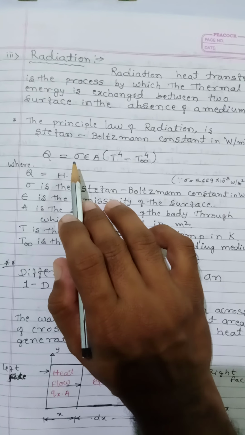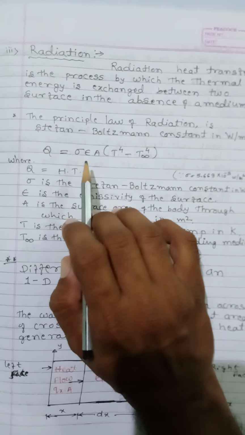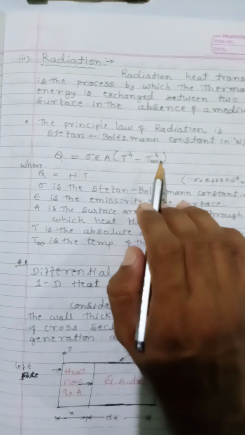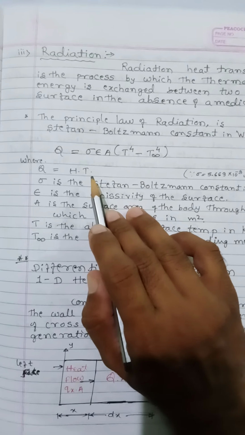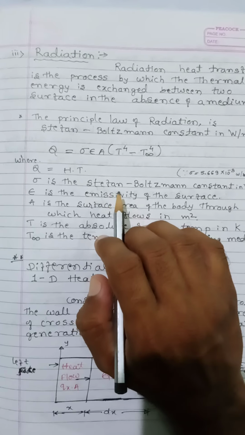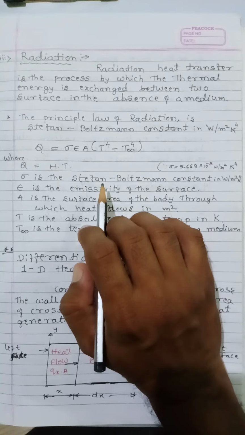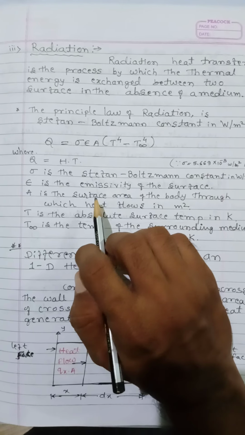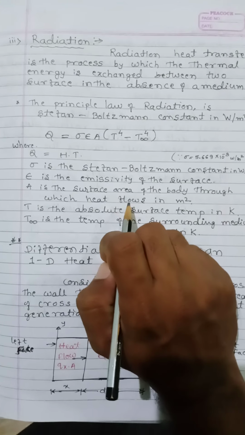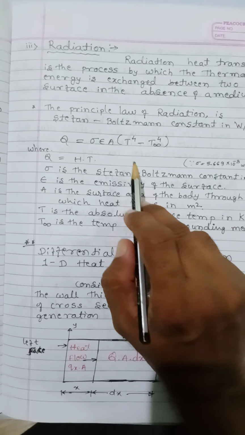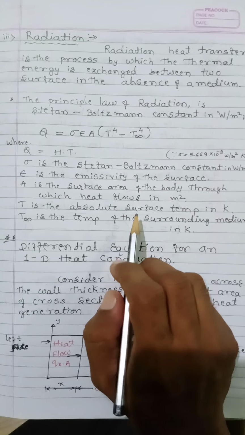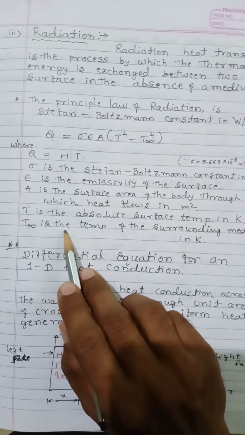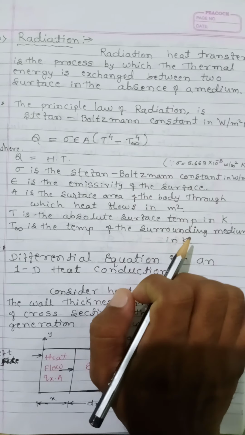The heat transfer is given by Q = σεA(T⁴ - T∞⁴), where Q is the heat transfer, σ is the Stefan-Boltzmann constant in W/m²K⁴, ε is the emissivity of the surface, A is the surface area of the body through which heat flows in square meters, T is the absolute surface temperature in Kelvin, and T∞ is the temperature of the surrounding medium in Kelvin.